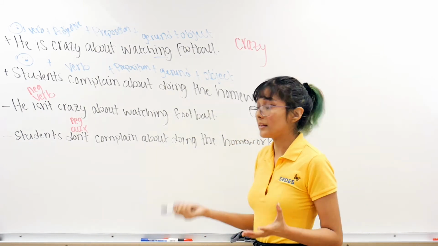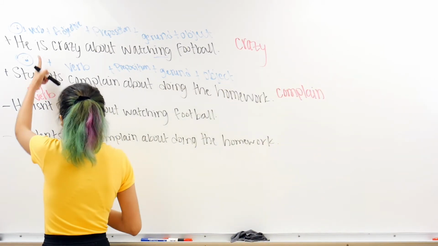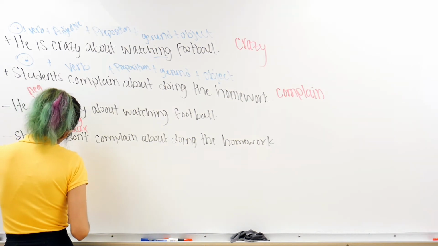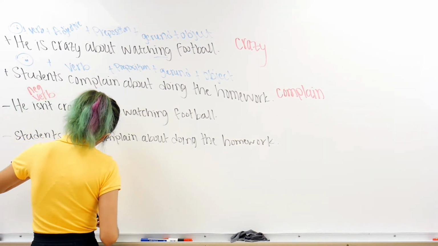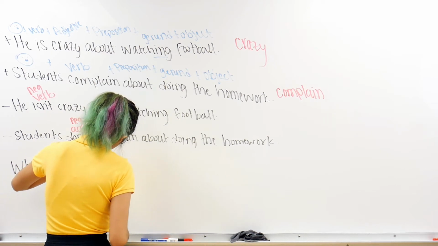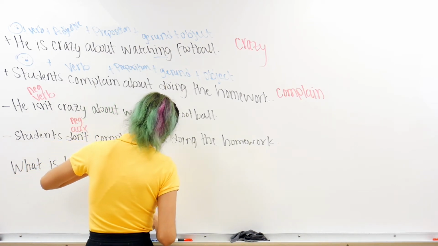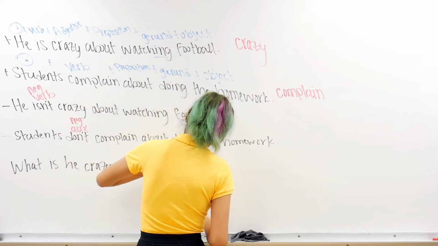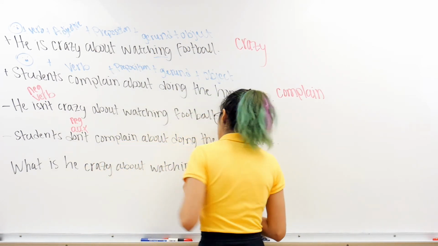If I wanted to make this a question, right, like the first one, what is he crazy about watching?